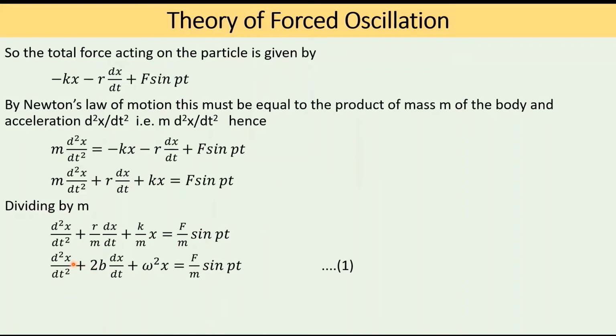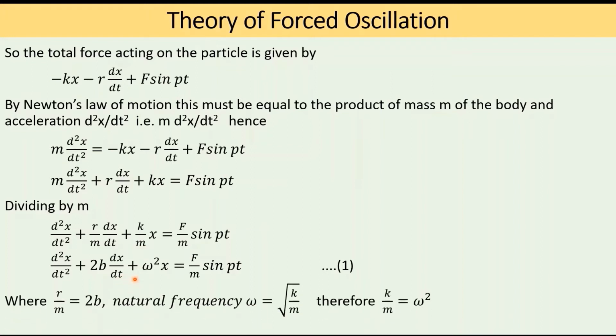Now substitute for r by m. As in the case of damped vibration, this is nothing but 2b, and k by m is equal to omega squared, or omega is equal to square root of k by m. So this is the equation now. Here r by m is 2b and omega squared is equal to k by m.